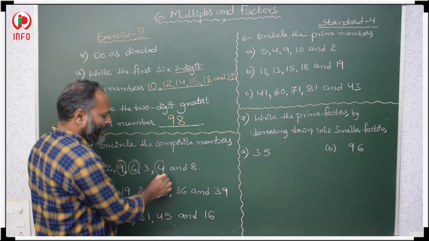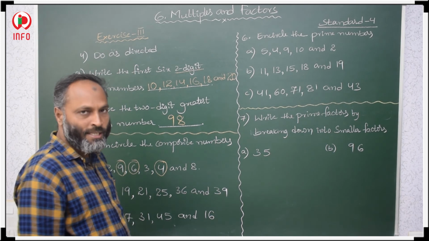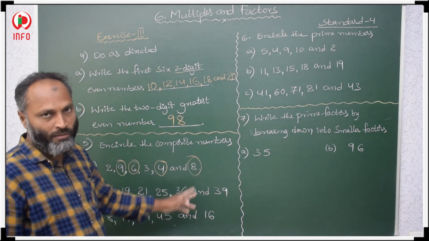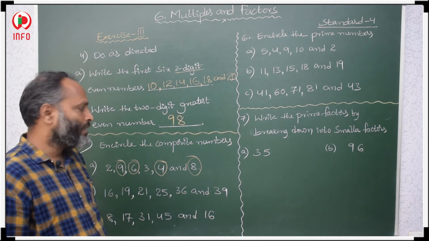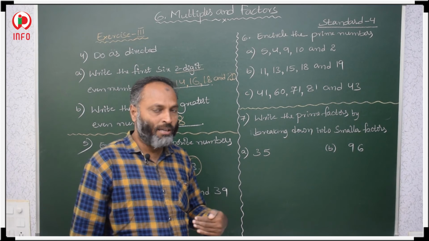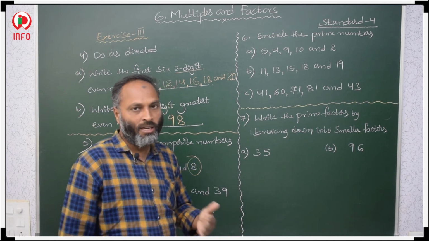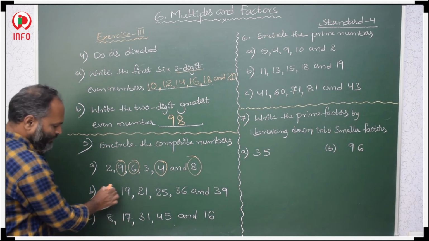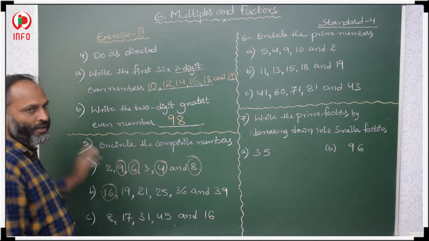4 will come in the 2 table, 2 2s are 4, so this is a composite number. 8 also, 2 4s are 8, in the 2 table also it will come, so these are composite numbers. In this way you have to check whether it will come in any other table. If yes, they are composite numbers, otherwise they are not composite numbers. 16 will come in the 4 table, 4 4s are 16, so it is a composite number.